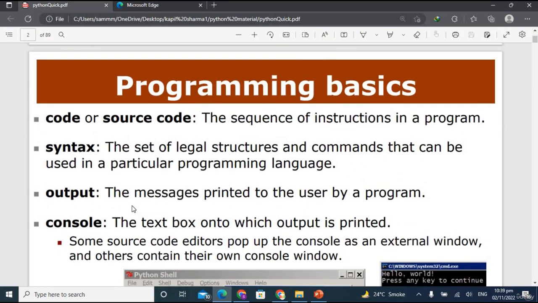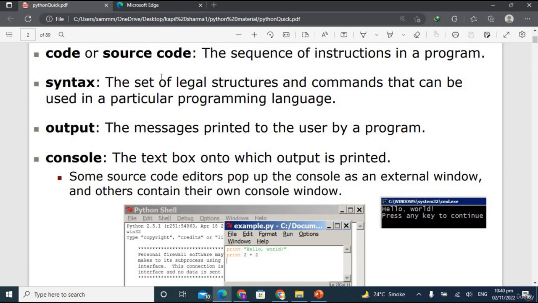So programming basics. What is meant by code or source code? The sequence of instructions written in the code editor is called the code or the source code. Okay, so what is syntax? The set of legal structures and commands that can be used in a particular programming language. Every programming language has its own syntax, legal structures and commands that developers use to develop different applications using different languages. So they have to keep in mind the syntax of every particular language.